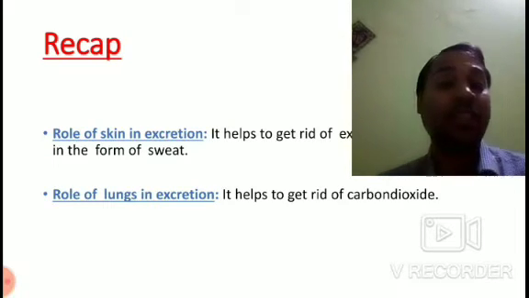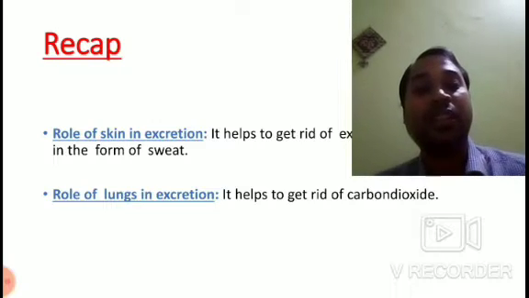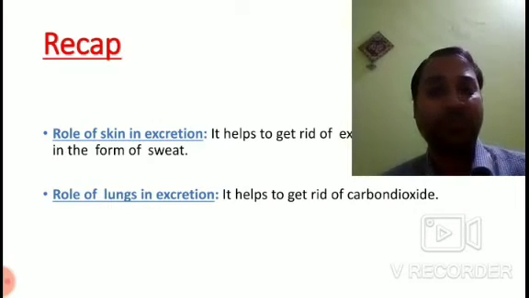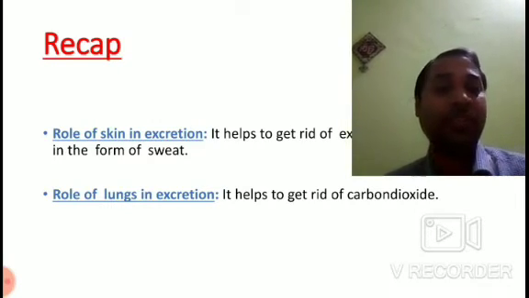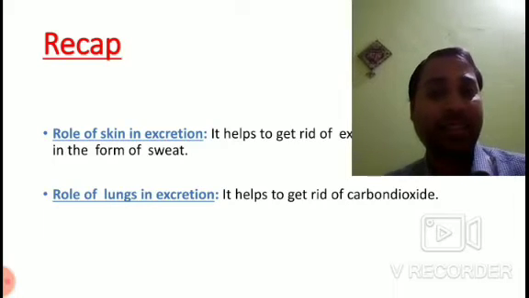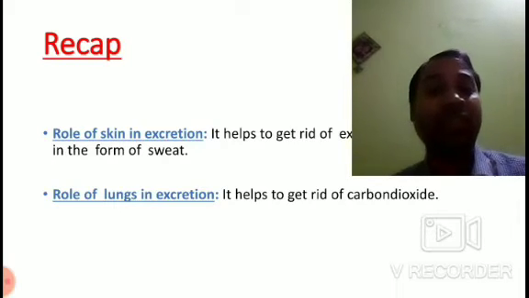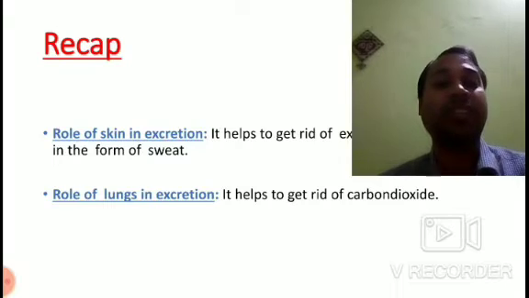Then we also discussed the role of lungs in excretion. So what is the product that is being expelled with the help of lungs? It is the carbon dioxide.